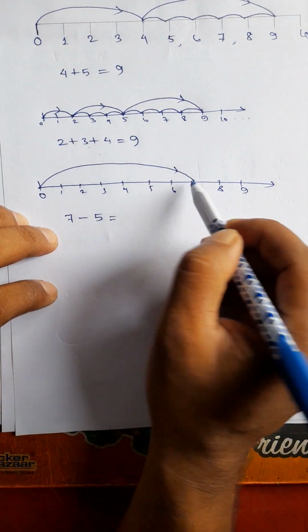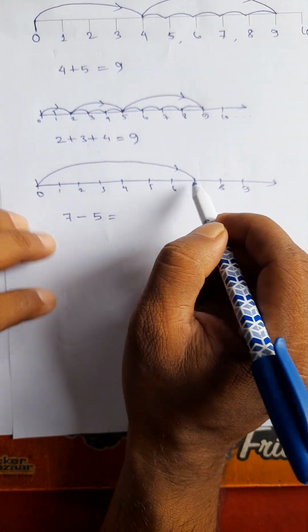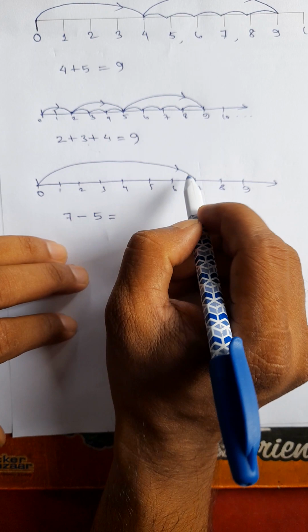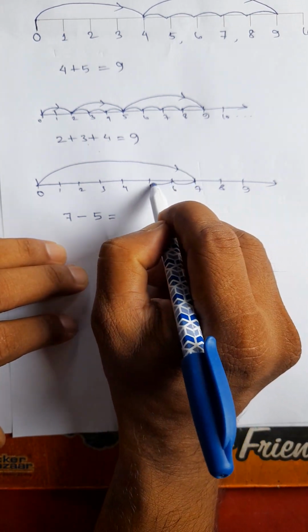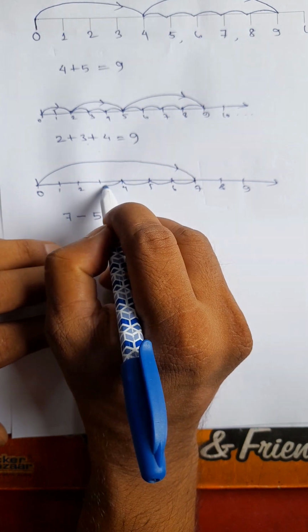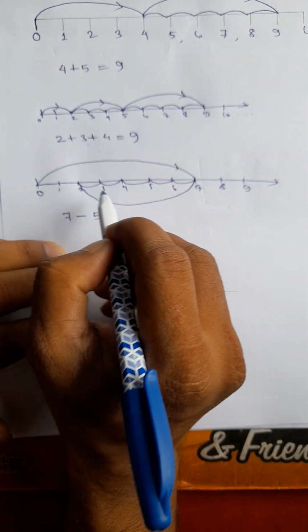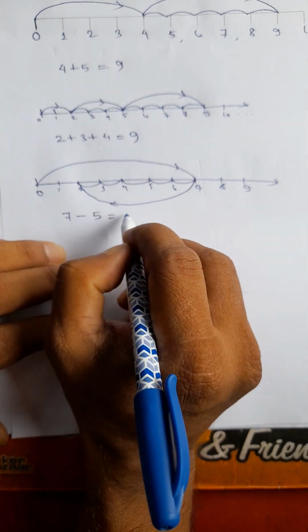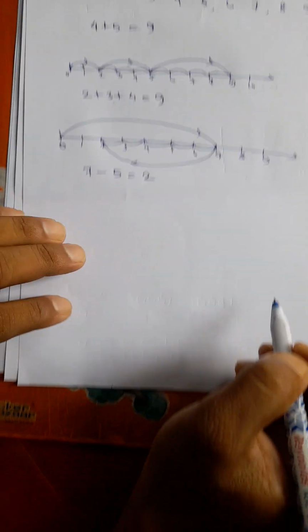Now 7 minus 5. Minus 5 means you go forward or go backward? Minus 5, you go backward counting from 7. 1, 2, 3, 4, 5. So you finally arrived at 2. 7 minus 5 equals 2. Take another example.